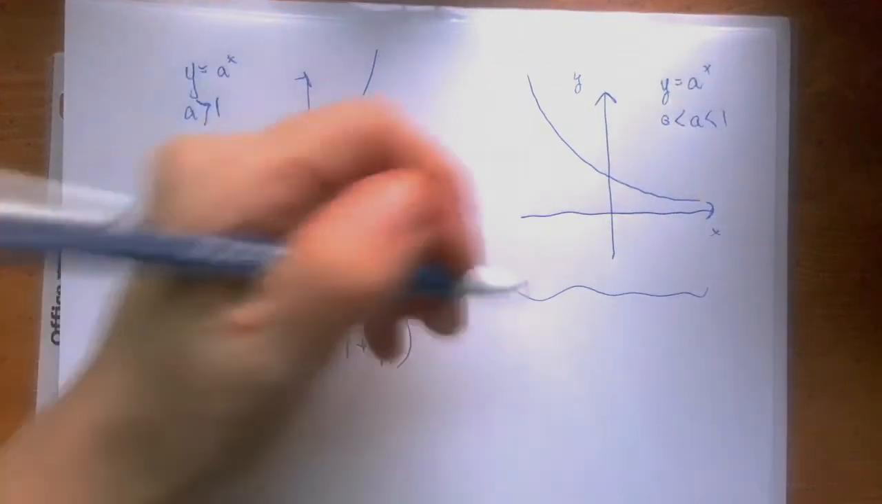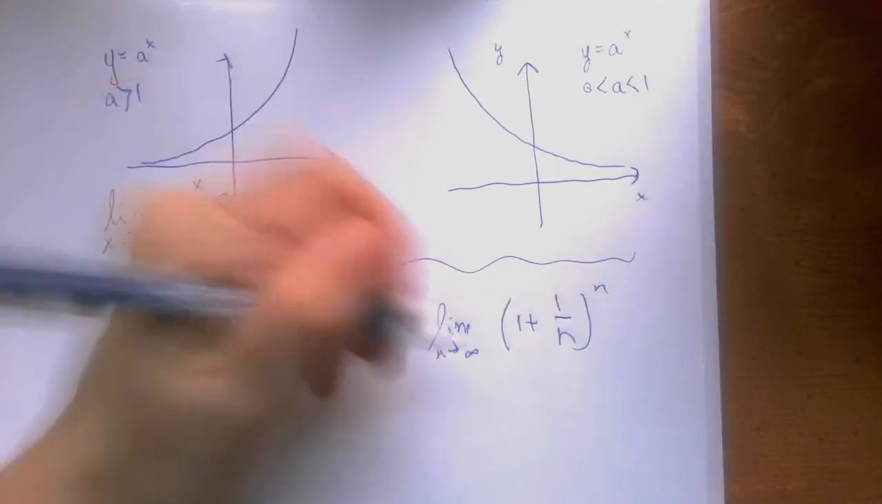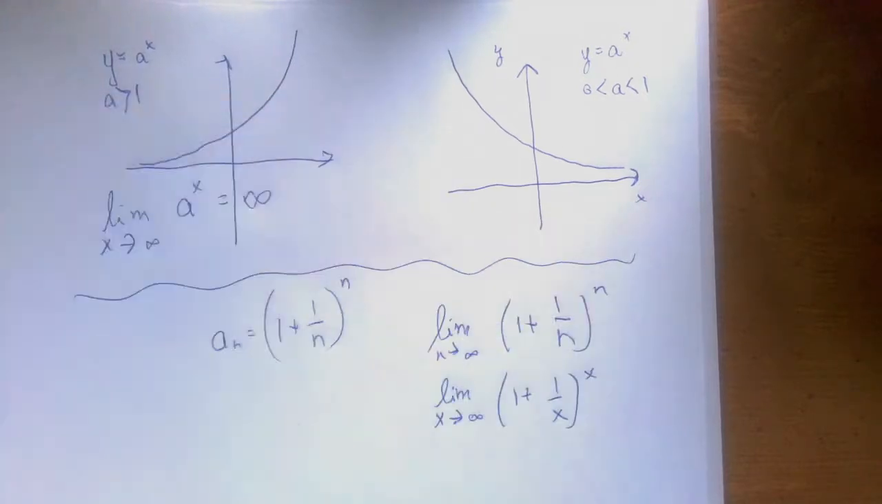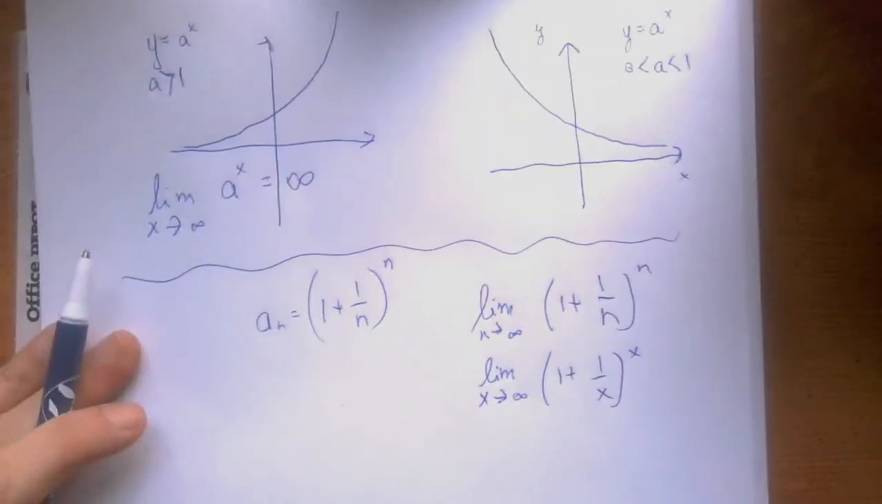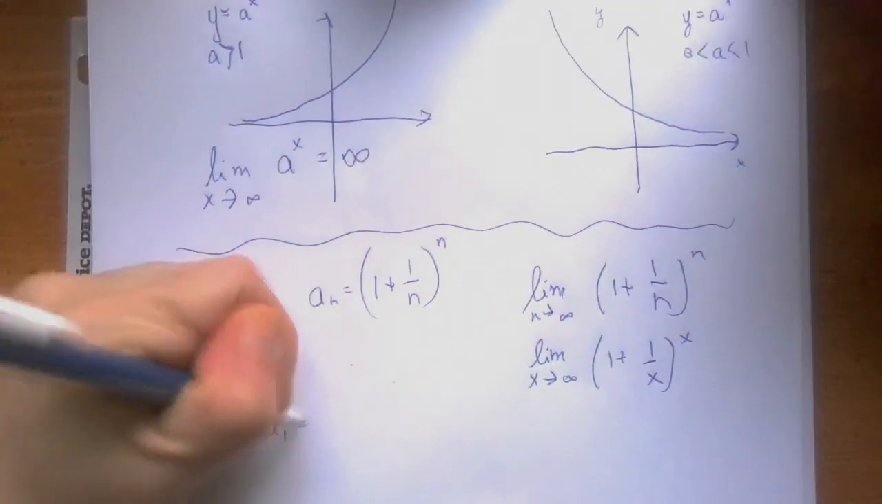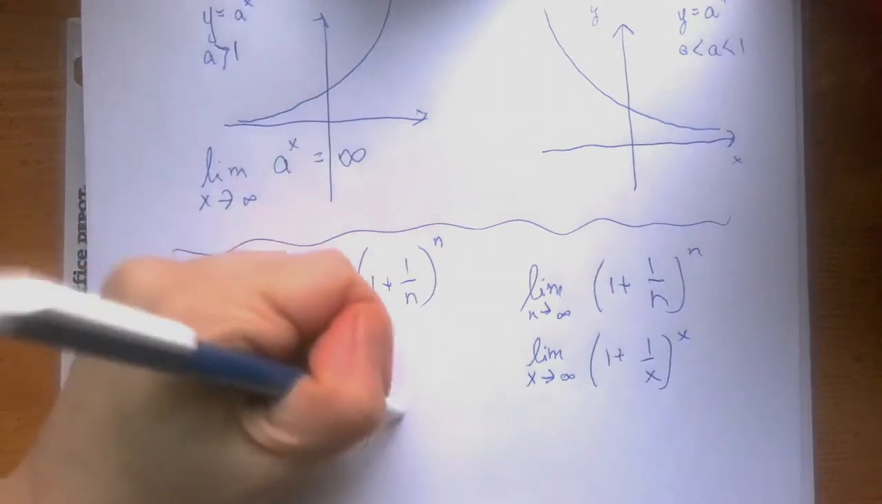And the question is, does this limit exist as n approaches infinity? If it did, that would be the same as the limit as x approaches infinity of 1 plus 1 over x to the x power. Let's investigate. If n is 1, the first term is 1 plus 1 over 1 to the first power. That would be 2 to the first power, that's 2.